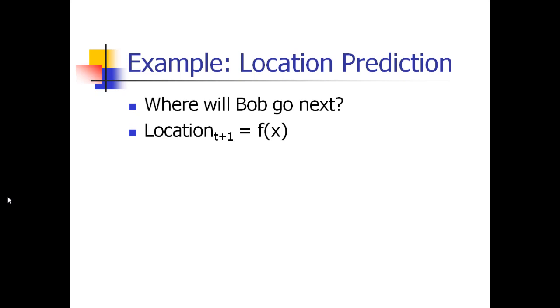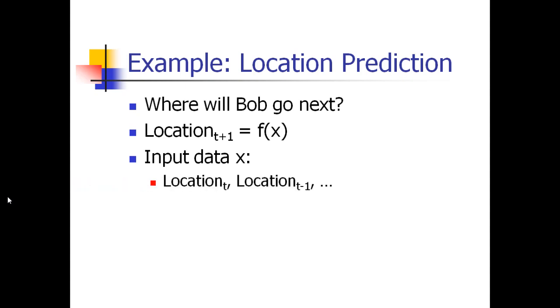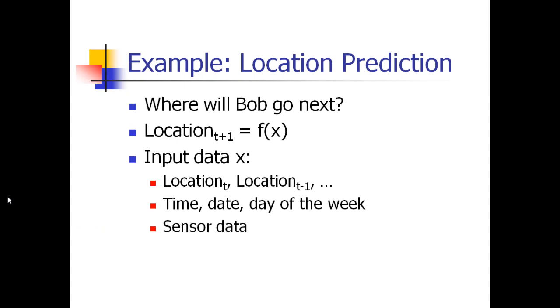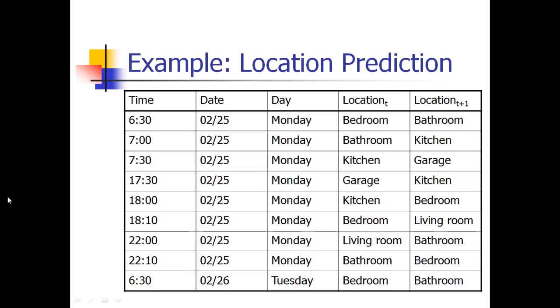So it is t plus 1, equal to f of x. That is, input data is x, that is newly given data. Location t: the location we have in the current position will be t. If you are going for the next position, that is t plus 1. If you go for the last position, that will be t minus 1. That is time, date, day, the week. By using these it can be calculated. Input data can also be taken from the sensors, like cameras, or how he is doing.